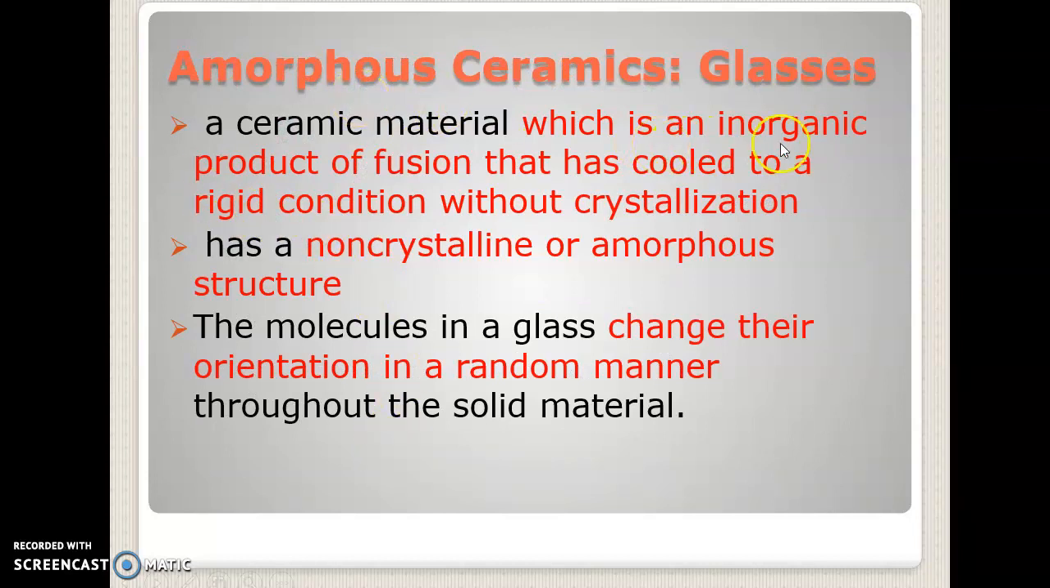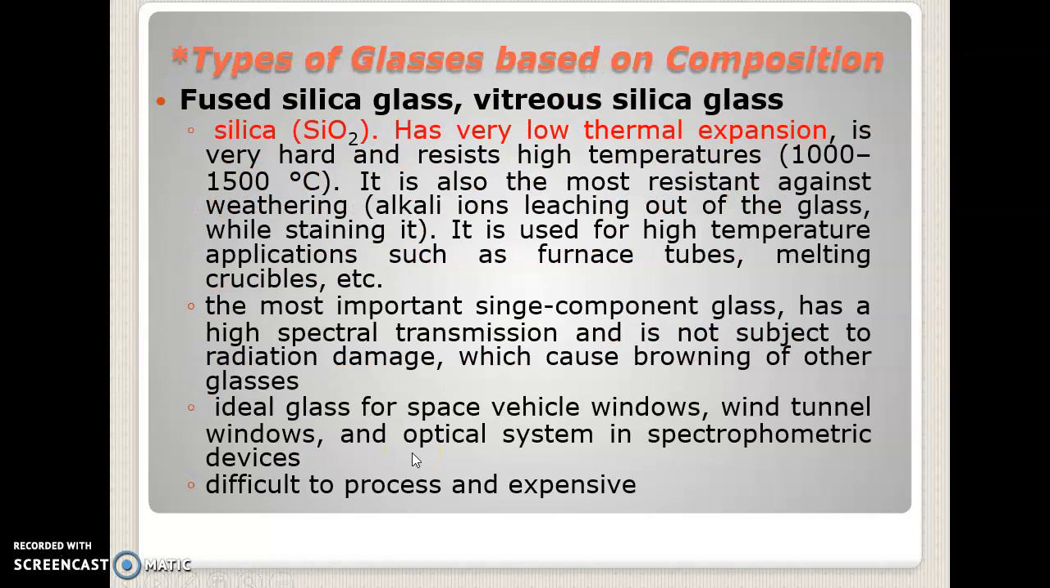Next comes amorphous ceramics, which are otherwise known as glasses. A ceramic material which is an inorganic product of fusion that has cooled to a rigid condition without crystallization will fall under glass. So it has a non-crystalline or amorphous structure, and the molecules in a glass change their orientation in a random manner throughout the solid material.